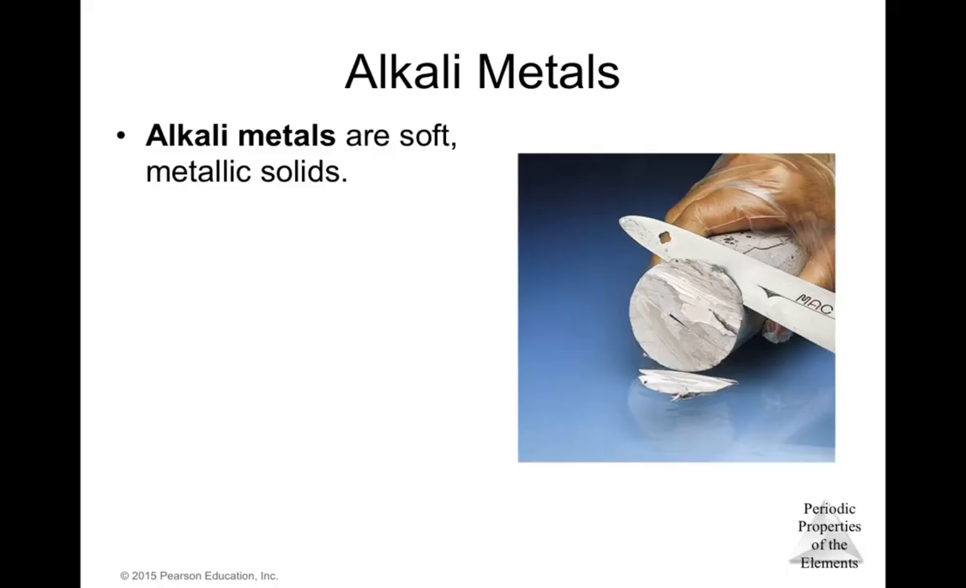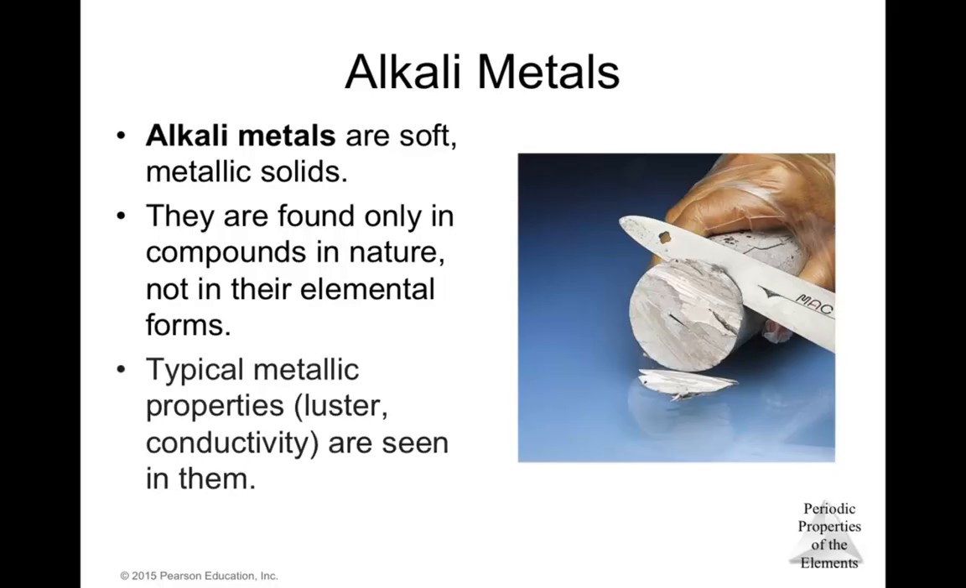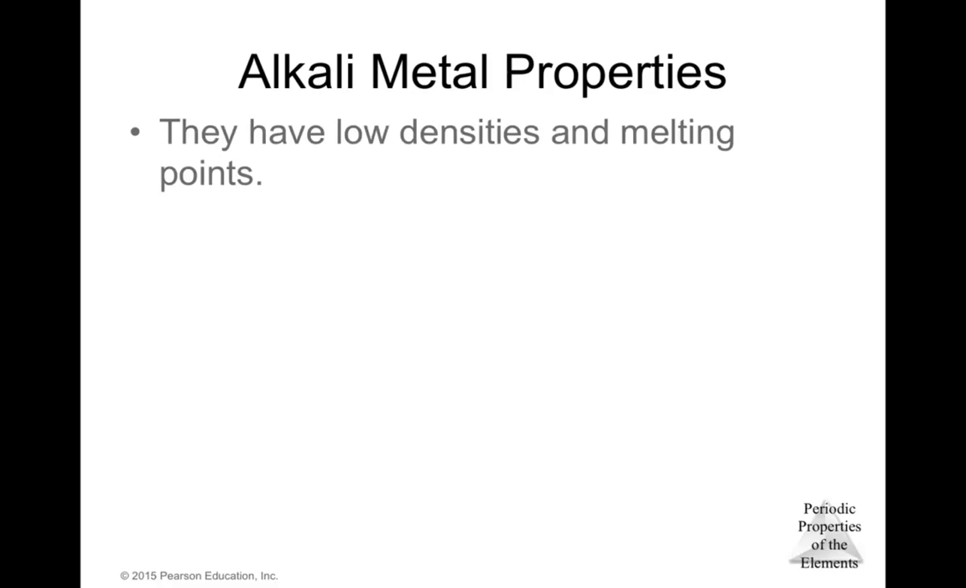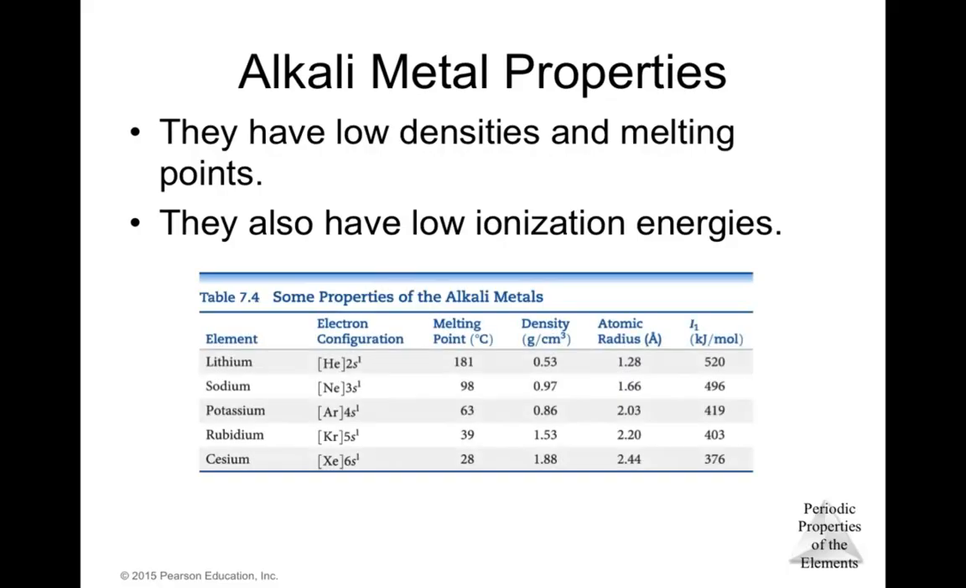The alkali metals are soft, metallic solids. They are found only in compounds in nature and not in their elemental form. Typical metallic properties, luster and conductivity, are seen in them because they are basically metals. The alkali metals have low densities and melting points. They also have low ionization energies. As we can see here, these are the properties of the alkali metals.